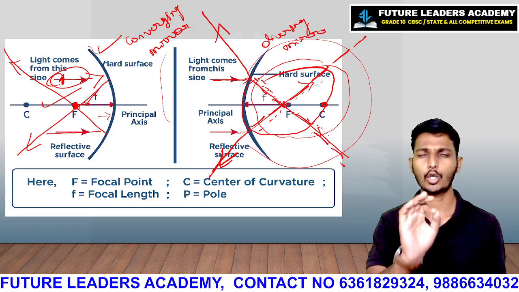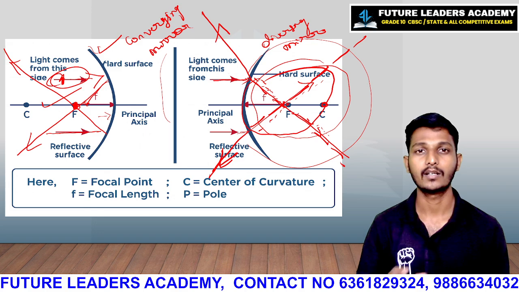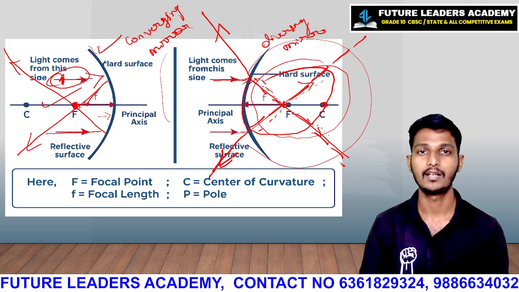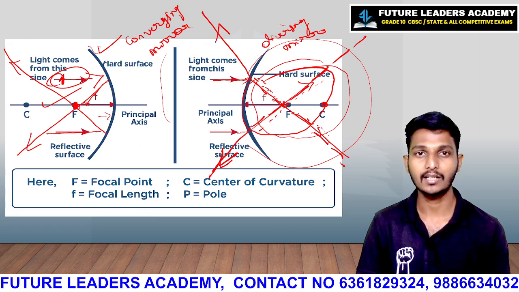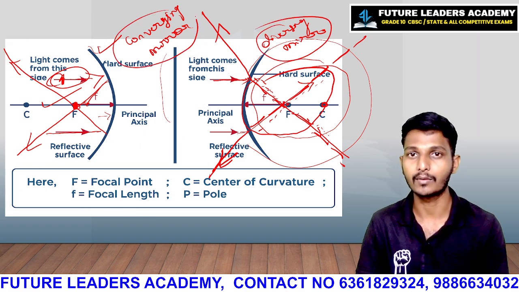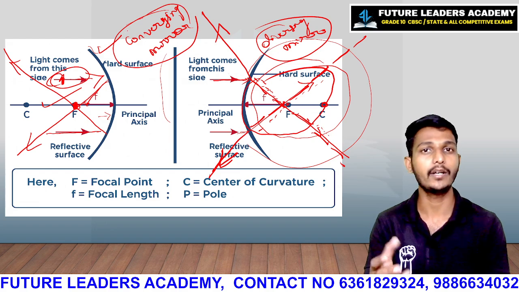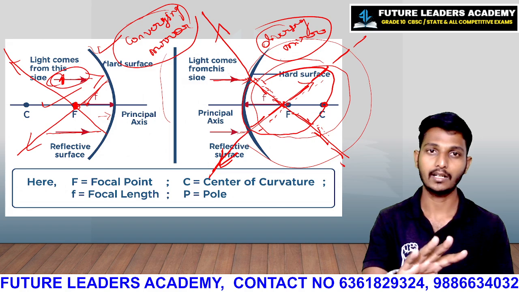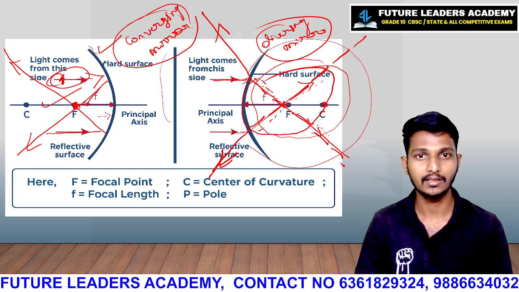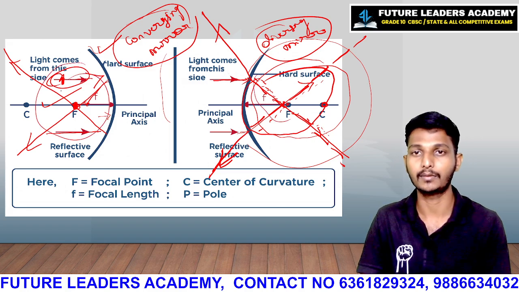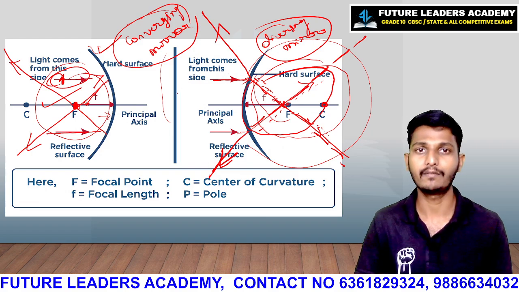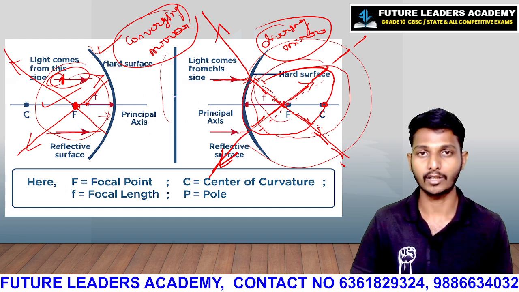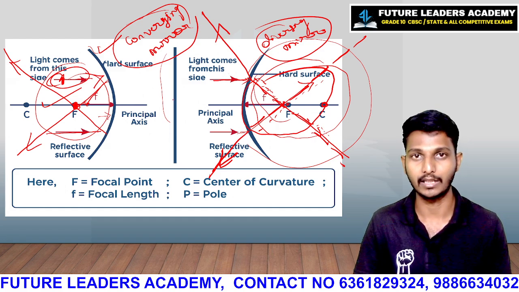So this is all about the common class for understanding spherical mirrors, how they are and what they are. Convex mirror is called a diverging mirror. Concave mirror is called a converging mirror, because it converges the light rays at a point and this will diverge the light rays. Image formation in both mirrors is at the focus point, but this is behind the mirror and this will be in front of the mirror. For the nature and everything, there are some rules. In the next video, I will come with the rules of the mirrors where image formation takes place.